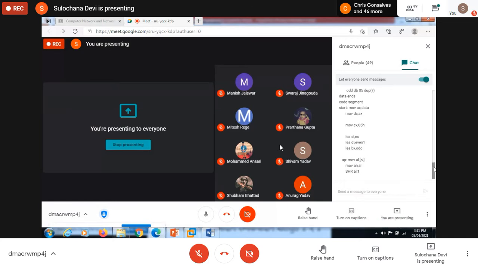I think you are pasting COA code here, Vita. I don't know who has pasted this. I don't know COA lab. Error is coming in this COA code.